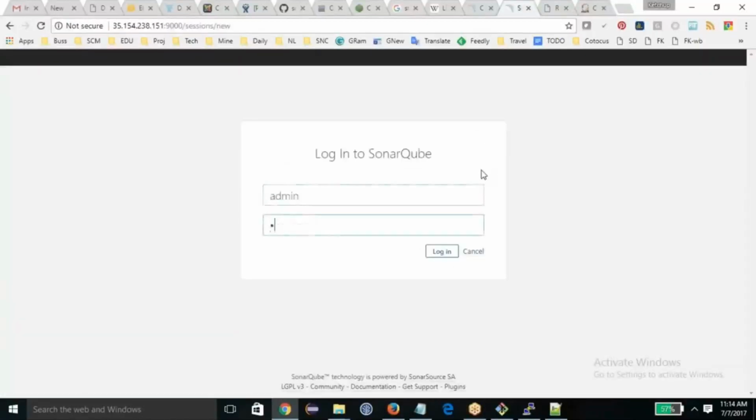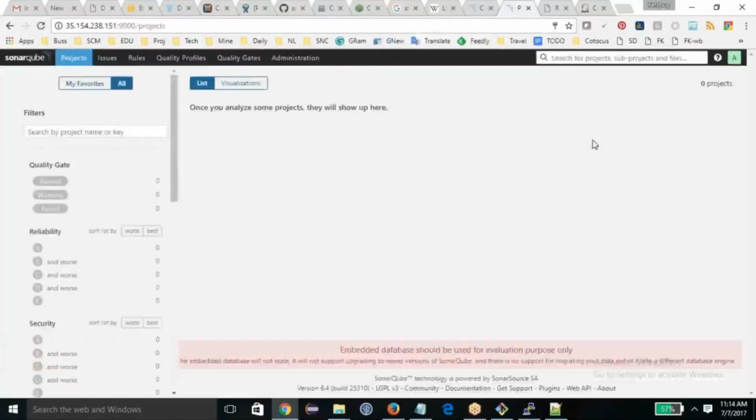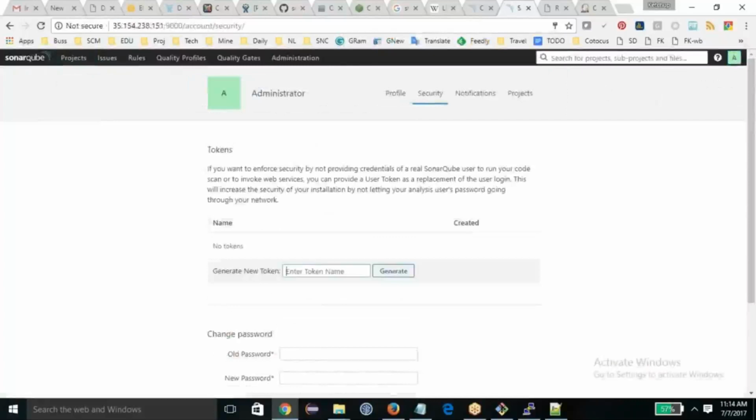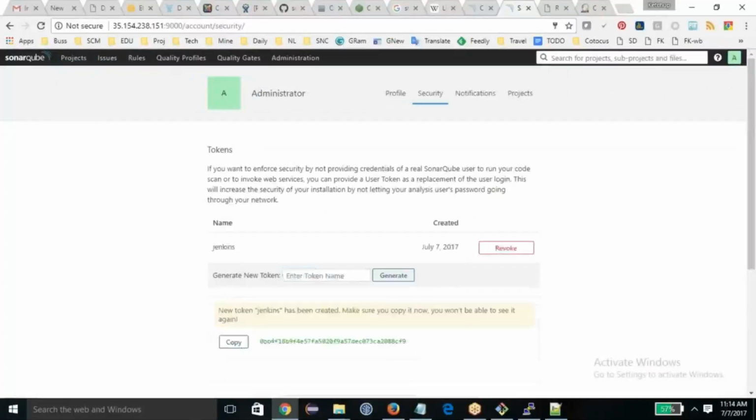using admin, admin123. Nope. Password. No, admin. Yeah, so it's taken. Now I'm going to grab the authentication keys from here. My account, security. For Jenkins, I'm going to create an authentication key.